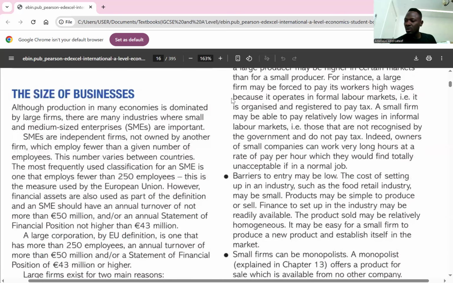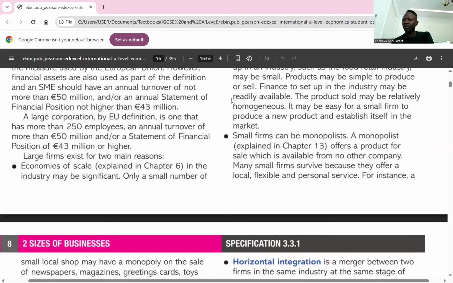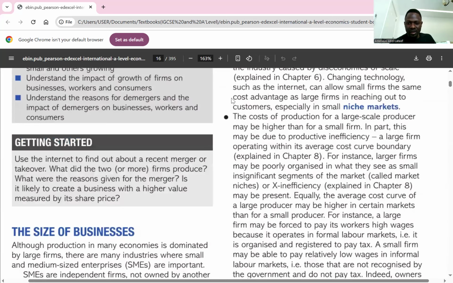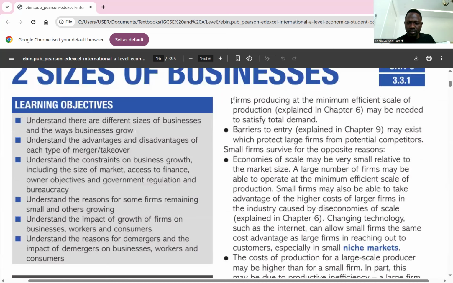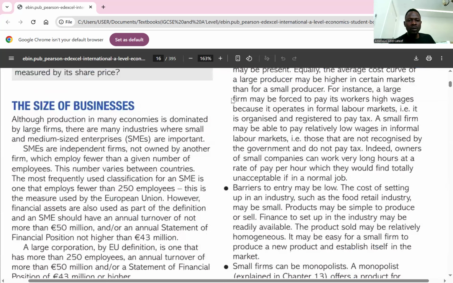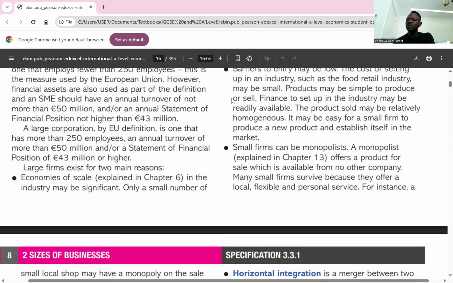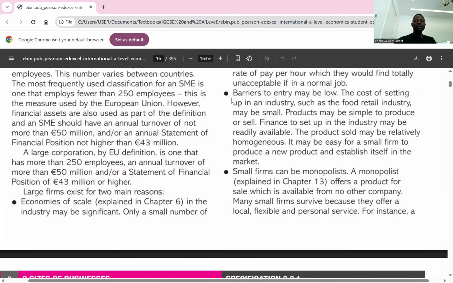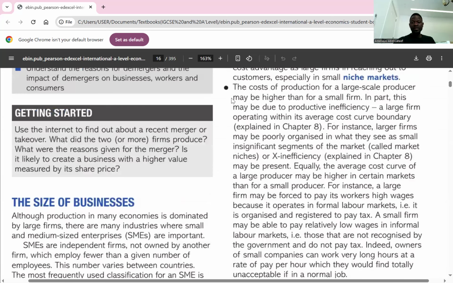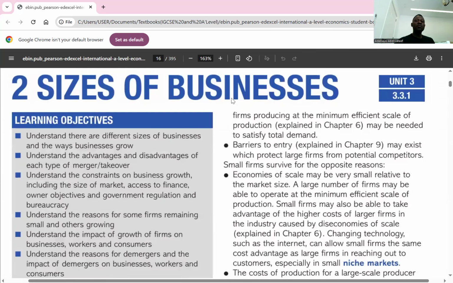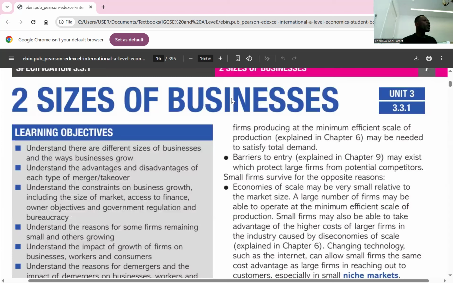So that takes us to large firms. Why do they exist? Large firms exist for two main reasons. One, economies of scale, and two, barriers to entry. When we talk about economies of scale, a lot of businesses want to become large so that they can exploit economies of scale.